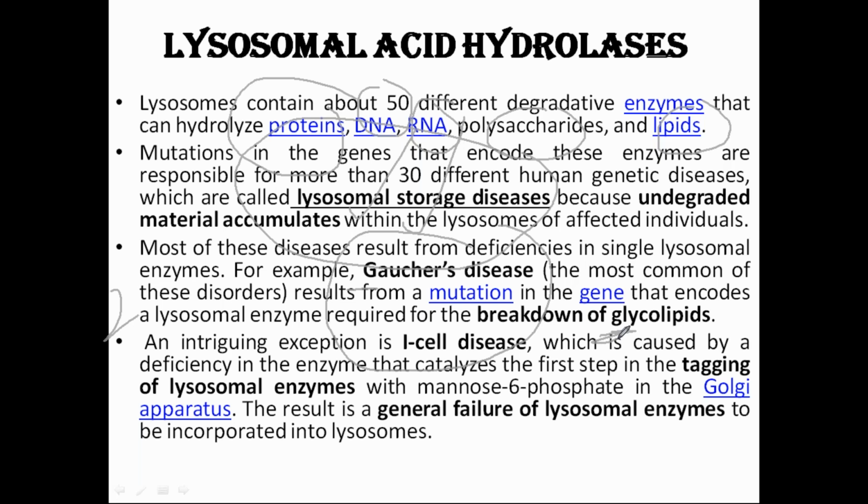Understood? It cannot break down the glycolipids, and when these glycolipids are stored in your body, it leads to abnormal adipose adhesions and everything, so it can be very dangerous. So the name is Gaucher disease. It is a lysosomal storage disease, and it cannot break the glycolipids. Just this much you have to understand and remember.